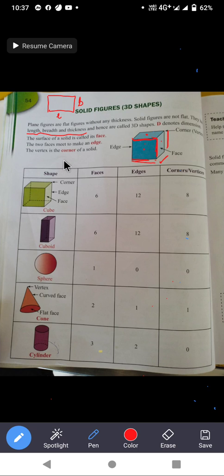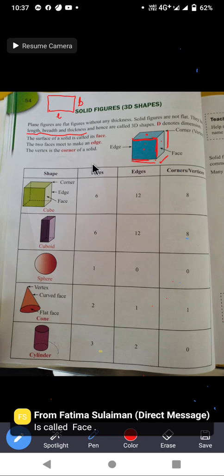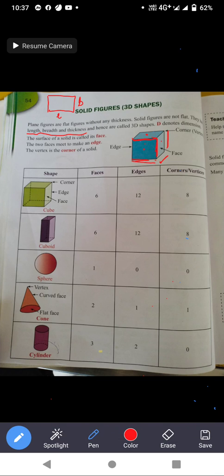And what are corners? The vertex is the corner of the solid. Where two or more lines meet is called a vertex, and you can say corner also. Look, this edge and this edge are meeting at this point, so this is your corner, or vertex.